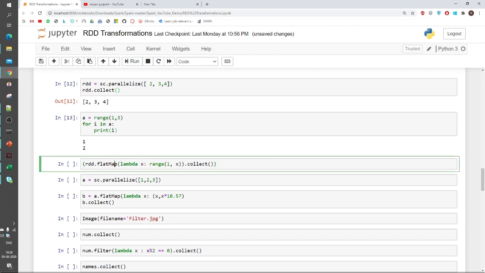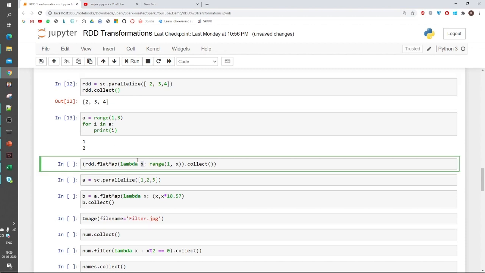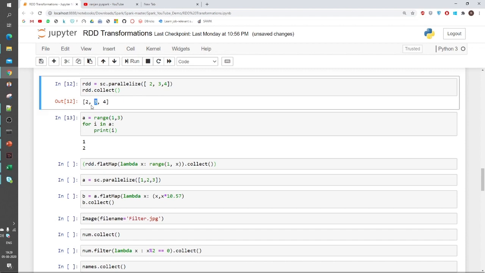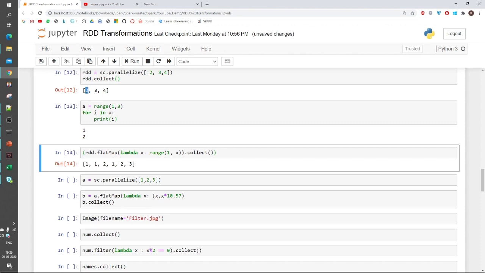Now I am applying flat map, and in this I am applying range 1 to x. The first element in the RDD is 2. So when the first element 2 goes to range 1 to x, x is 2, so it will create element 1. After that it will take 3, and then it will create 1 and 2. So first it has created 1, because x is 2 and range goes up to n minus 1.